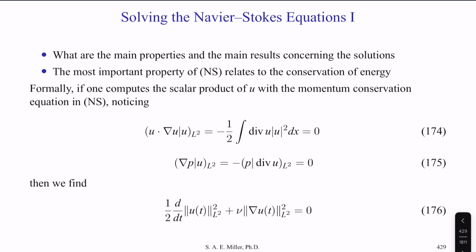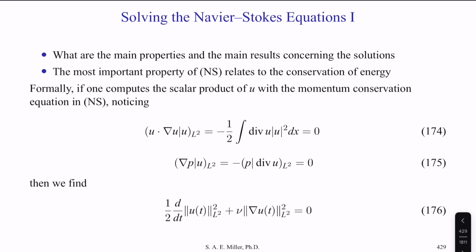If we look at a computation of, say, the scalar product of u, that is the velocity, with the momentum equation of the Navier-Stokes equations, we can write 174 and 175. The u nabla u might be negative half of the integral of the divergence u squared dx, which will be 0. And nabla p u we will define as negative p of divergence u, which is 0.